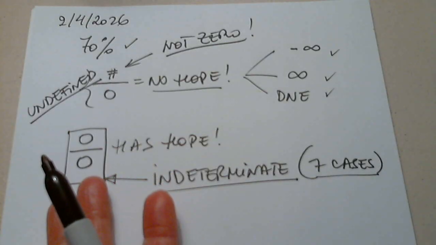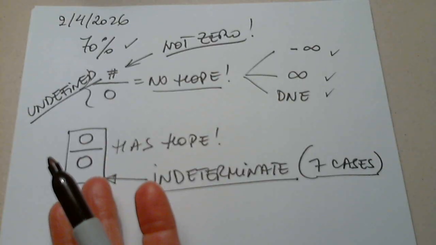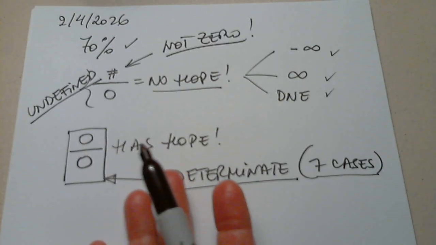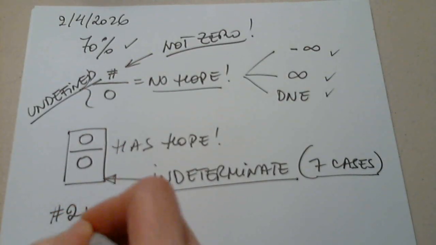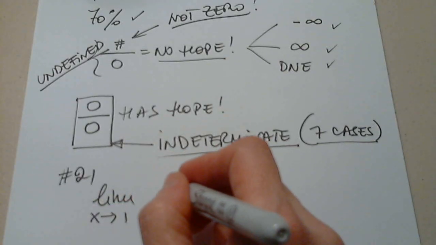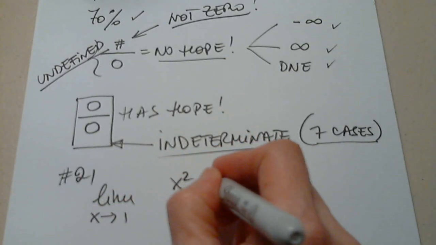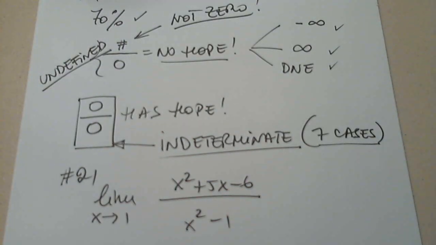So how do I address these? With a lot of algebra, maybe rationalizing, maybe simplifying, maybe factoring, who knows? There are many, many situations. So now let's choose. Allow me to choose first, and then you choose. So let's say I'm going to start with, I don't know, 21. In 21, we have the limit as x approaches 1 of x squared plus 5x minus 6, everything divided by x squared minus 1.